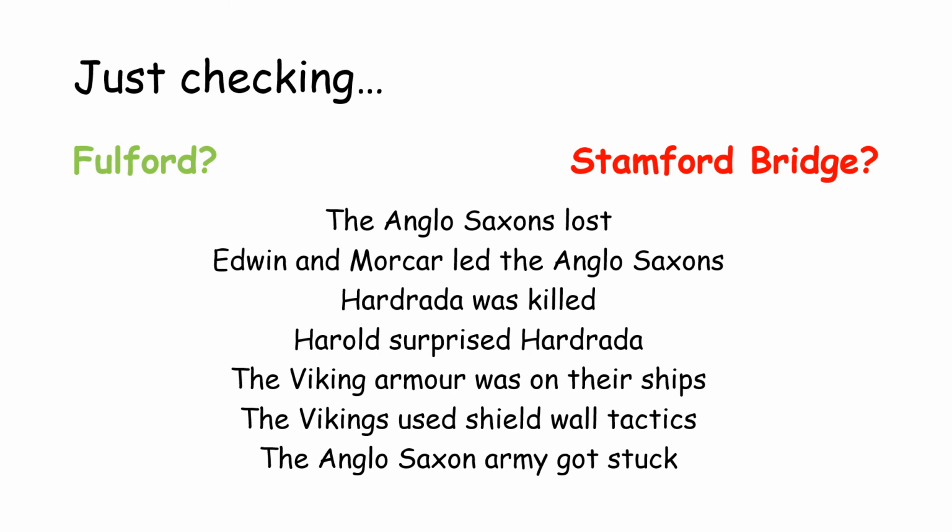Okay, put those in the correct columns. Are they to do with the Battle of Fulford or to do with the Battle of Stamford Bridge? Once you've finished, you can check your answers on the next slide.